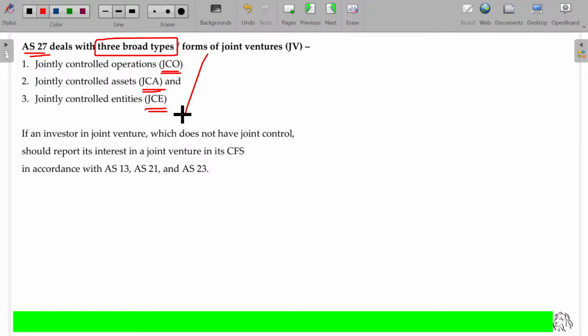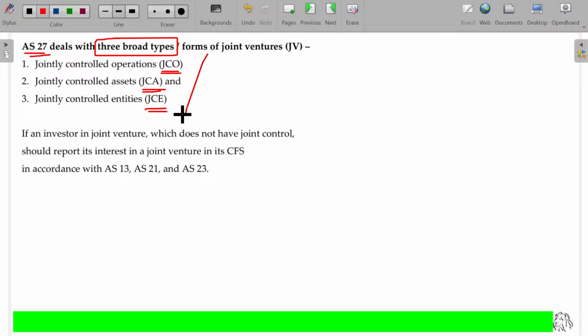So the name itself will explain what it could be, right? Jointly controlled asset means the asset is purchased by two entities and the asset will give some revenue, which will be shared by them. That's all, very simple. There may be a shopping complex, A and B join together to purchase the shopping complex, and it will be operated as it is, and the shopping complex generates the rent that will be shared.